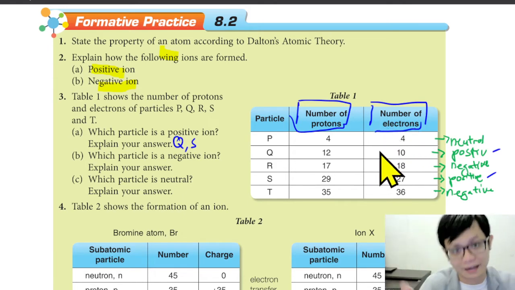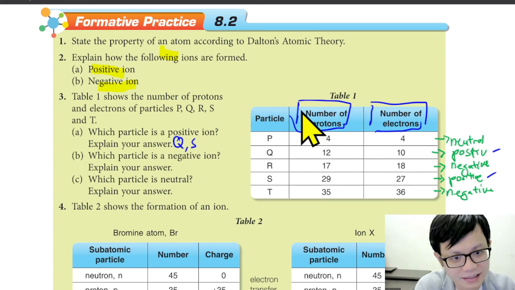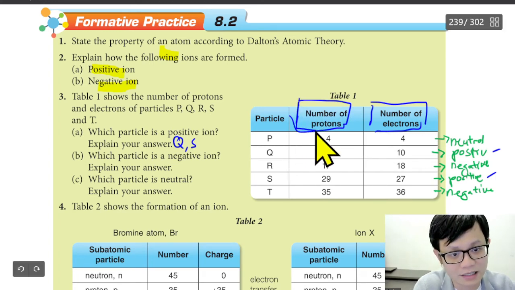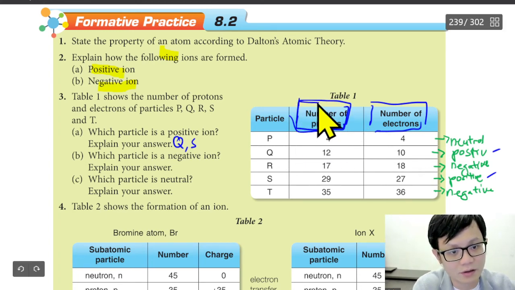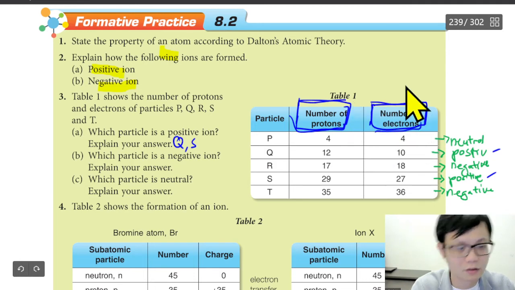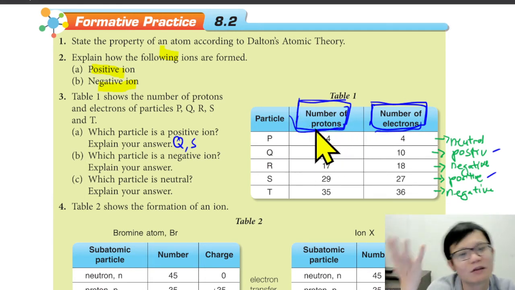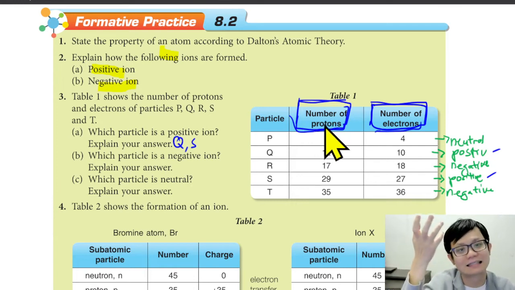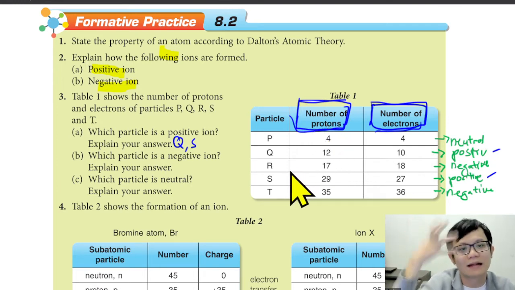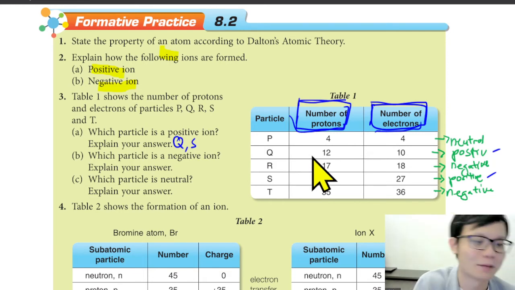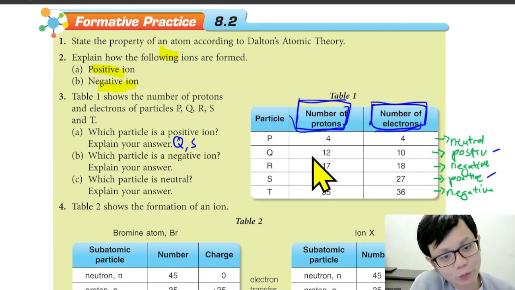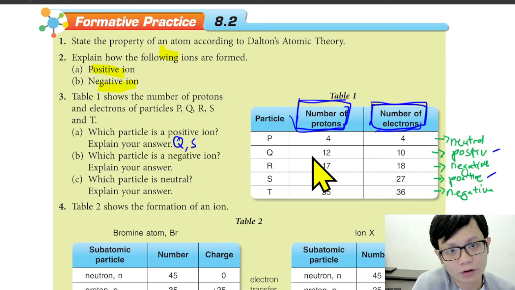It is the same, but I think it's easier for students and the marking scheme, just follow this one: the number of protons is more than the number of electrons. The number of protons means how many protons the atom has, so it is the number of protons in the atom. That's why they say number of protons.